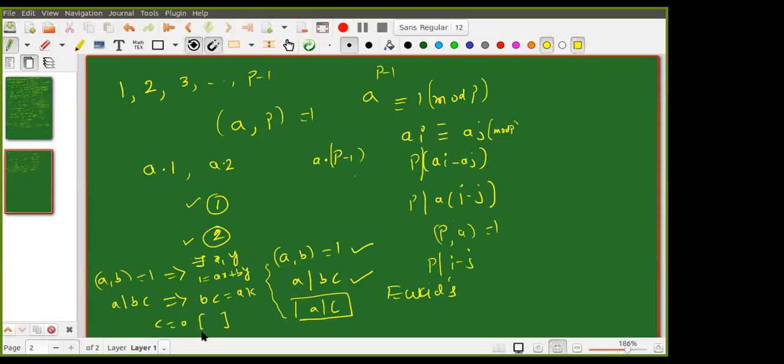Yeah, Sachin, go ahead. In 1 equals ax plus by, we can multiply by c. So we will have c is equal to acx plus bcy. Now we can replace bc by ak and then we can take a common. Yes, okay. So you see, whatever is given, if you write it down properly, then you will get the result.